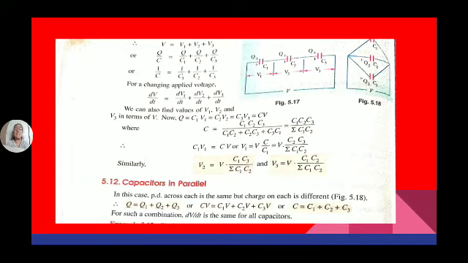If you take the LCM, 1 by C is equal to (C2 plus C1) by C1 C2. If you take the reciprocal of that value, C is equal to C1 C2 by C1 plus C2. That is the equivalent capacitance when two capacitors are connected in series.